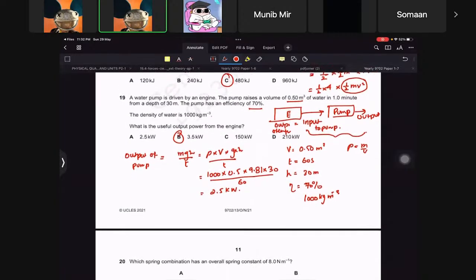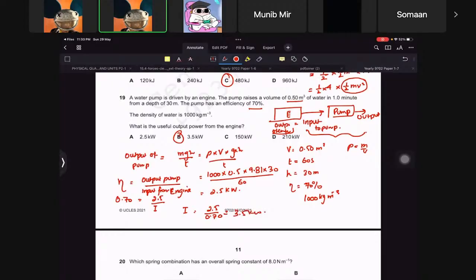Now consider this. The output of the engine is equivalent to the input of the pump. So the efficiency is equal to output of pump over input from engine, or you can write output of engine. Now this is 70%, so we can write it as 0.70. This is 2.5, and that's what we need to find. So this is going to be 2.5 divided by 0.70, so there has to be 3.5 kilowatt.